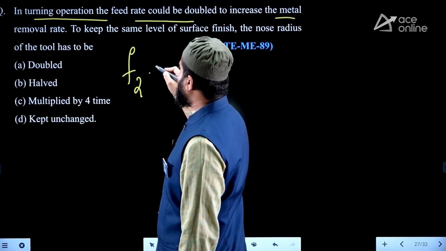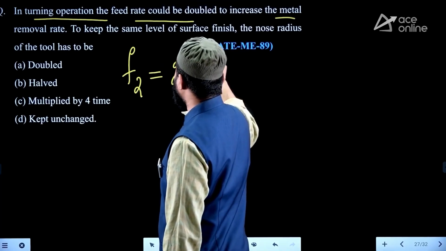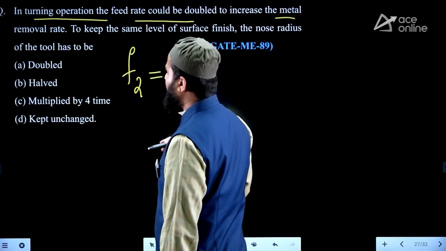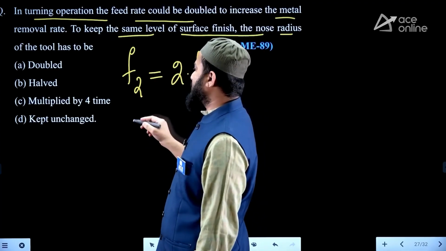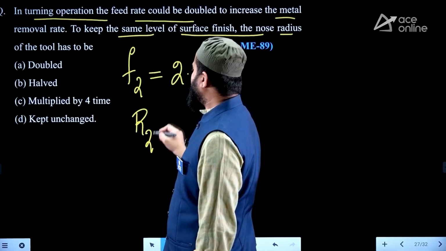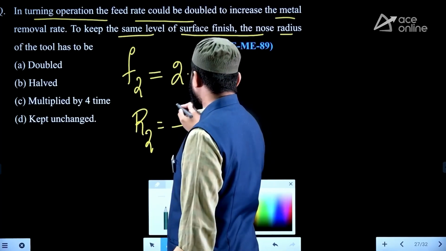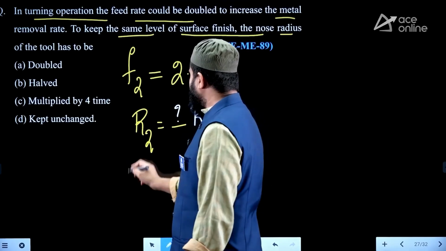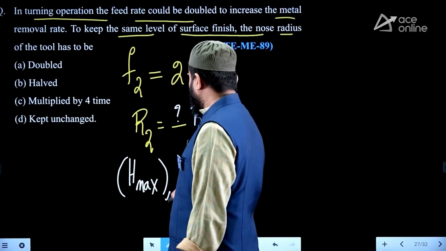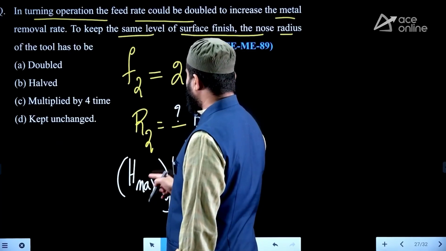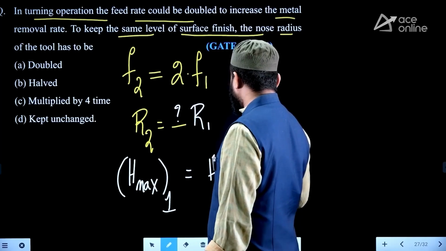Feed rate is F2. If you are writing in terms of F1, that is 2 times F1, that is what they said, to increase the metal removal rate. To keep the same level of surface finish, the nose radius of the tool has to be R2 in terms of R1. The condition is to keep the same surface finish, so Hmax of the first condition must be equal to the Hmax of the second condition.